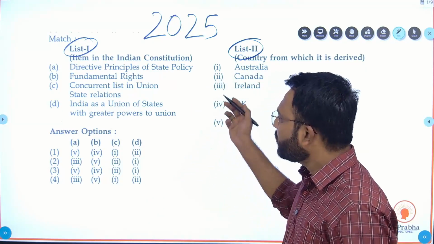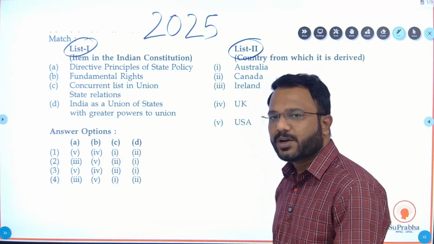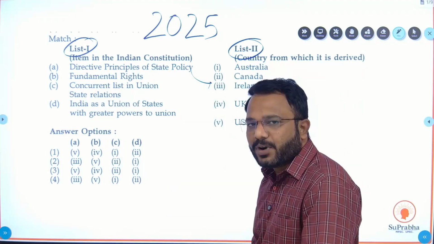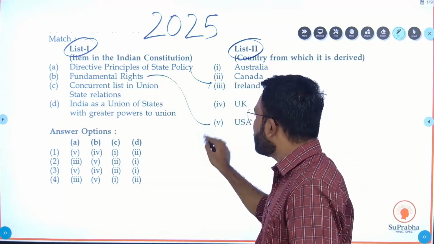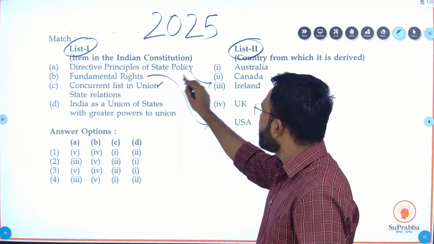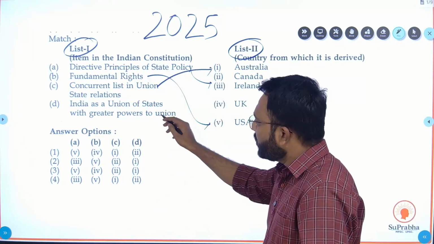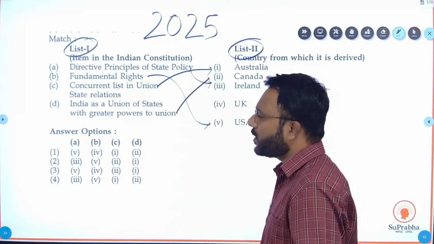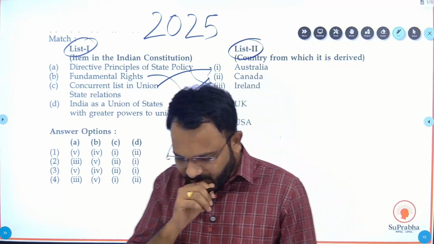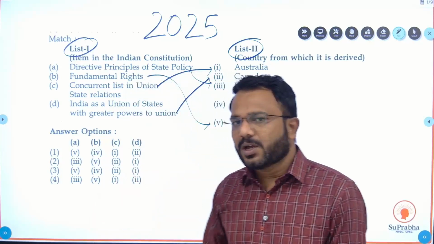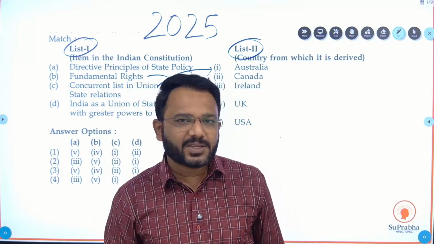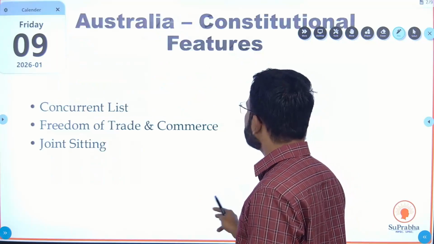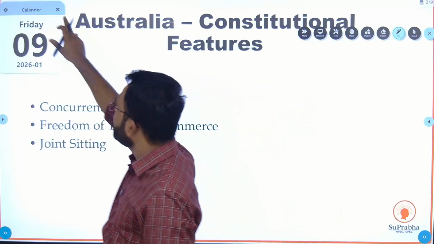Okay, so as we all know, directive principle of state policy we have taken from Ireland. Fundamental rights we have taken from USA. Concurrent list we have taken from Australia, and union of states with greater powers to the union we have taken from Canada. Okay, so you all know these sources of the constitution. The main motive to make this video is how to memorize these concepts, okay, these sources.